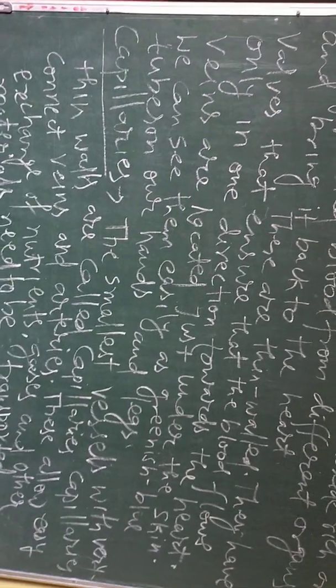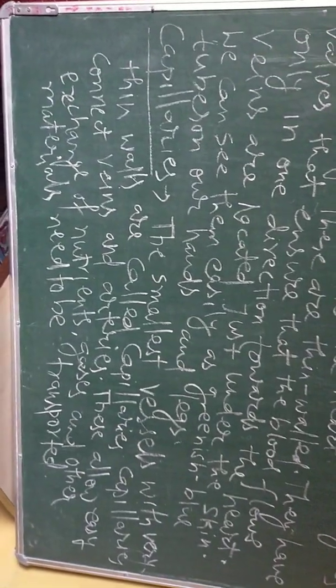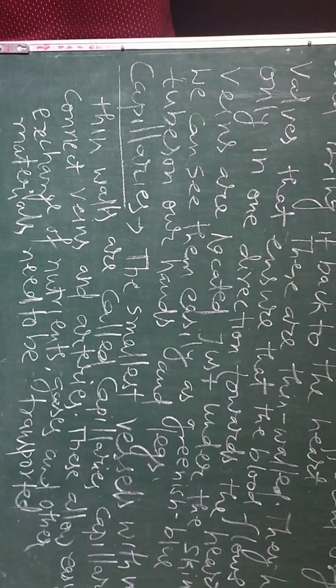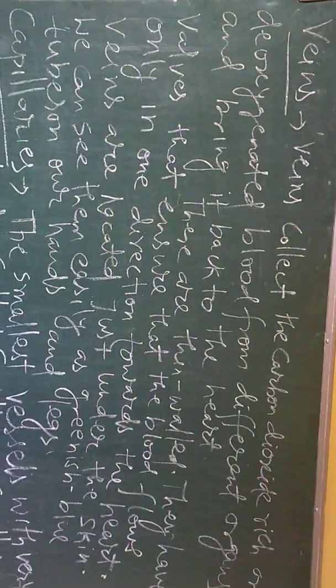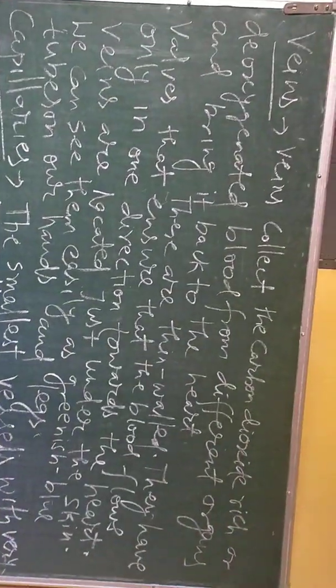And capillaries help in exchange of food materials, respiratory gases, and body waste. Third point, arteries are situated deeper under the skin, veins are situated just under the skin, and capillaries occur at the terminals of the artery and vein.